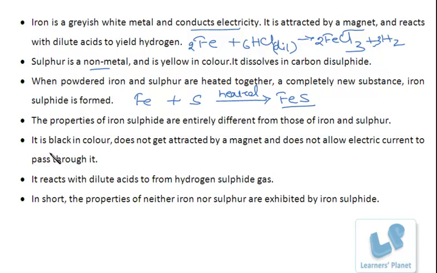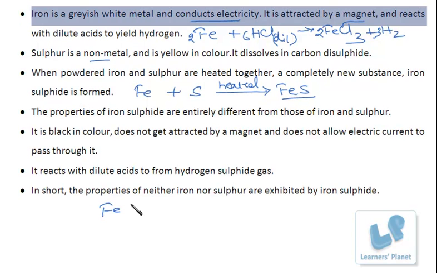So, iron sulfide is black in color. It is not attracted by a magnet, does not allow electric current to pass through it. And it reacts with dilute acids to form hydrogen sulfide gas. That is, FeS dissolves in dilute acids and it forms hydrogen sulfide gas. Right?